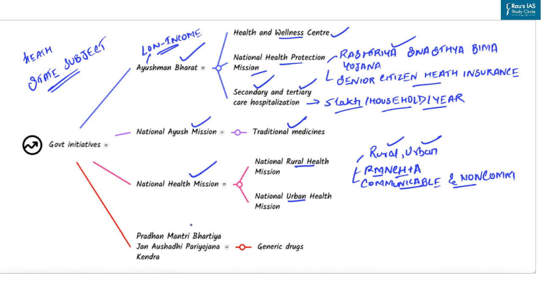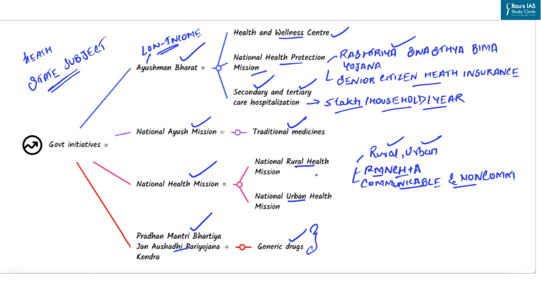Next important initiative is Pradhan Mantri Bharatiya Jan Aushadhi Pariyojana Kendra. This has been set up to provide generic drugs which are available at lesser prices but are equivalent in quality and efficacy as expensive branded drugs. So how will this help? This will help to reduce out-of-pocket expenditure.